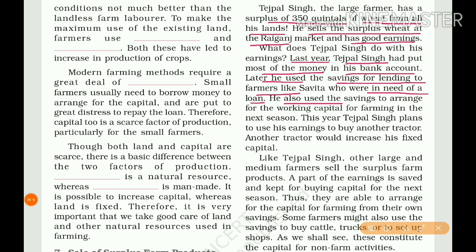He also used the savings to arrange the working capital for farming in the next season. So for the next farming season, Tejpal Singh has no need to get any loan. He already has savings. This year, Tejpal Singh plans to use his earnings to buy another tractor. He already has one tractor, so he wants to buy another. Another tractor would increase his fixed capital.